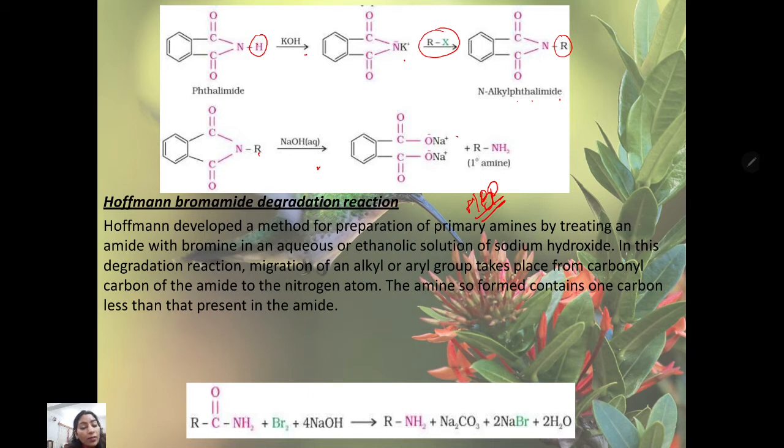The amine so formed contains one carbon less than that present in the amide. Whatever carbon number is present in the amide, in this process we will get one less. But in the process with RCN, we will get one higher number.